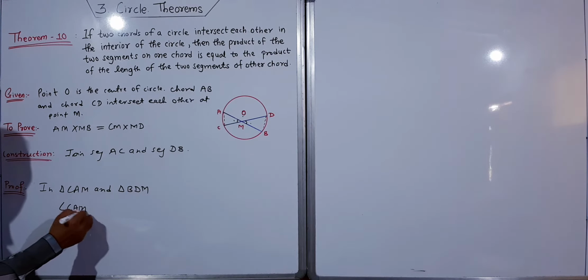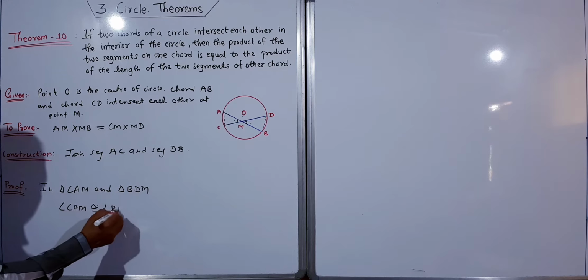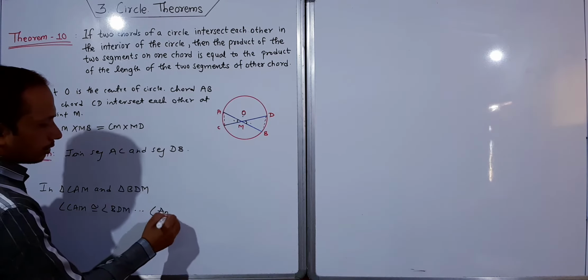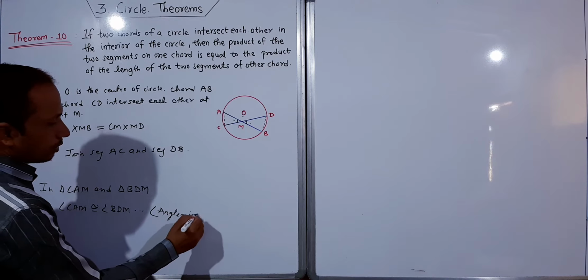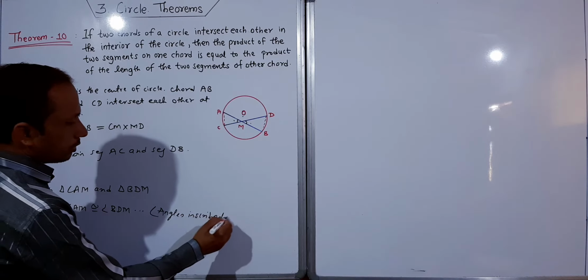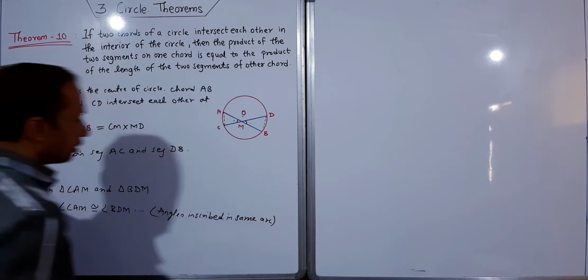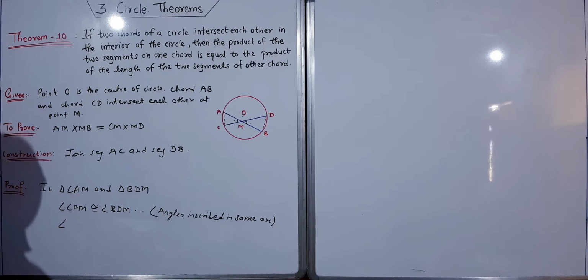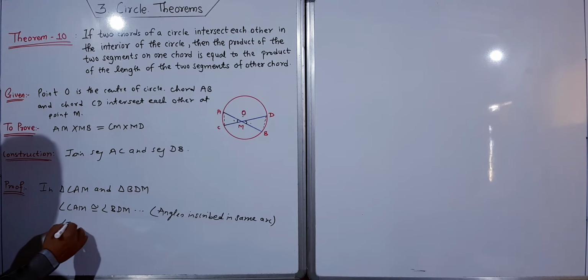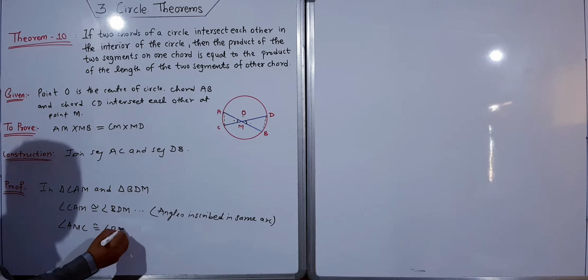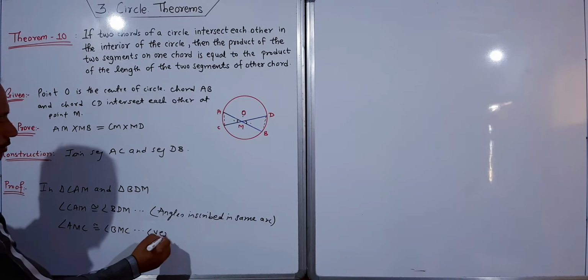Angle CAM is congruent to angle BDM, angles inscribed in the same arc. Second, angle AMC is congruent to angle DMB, vertically opposite angles.